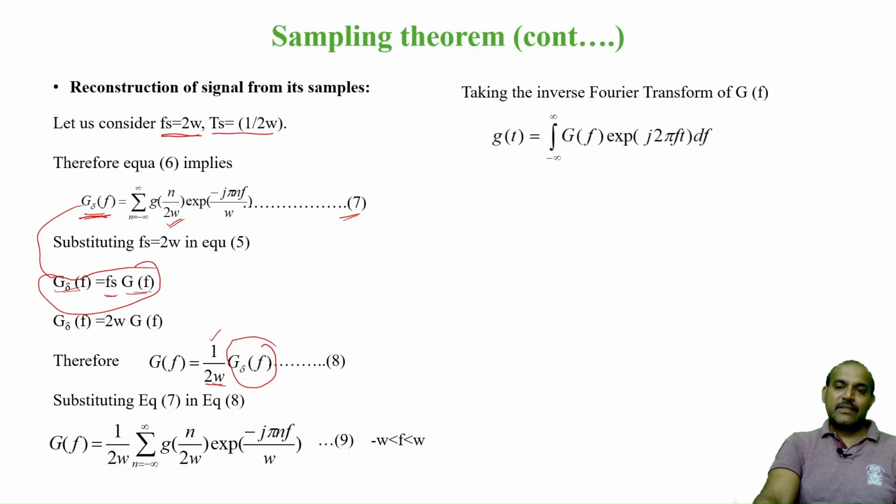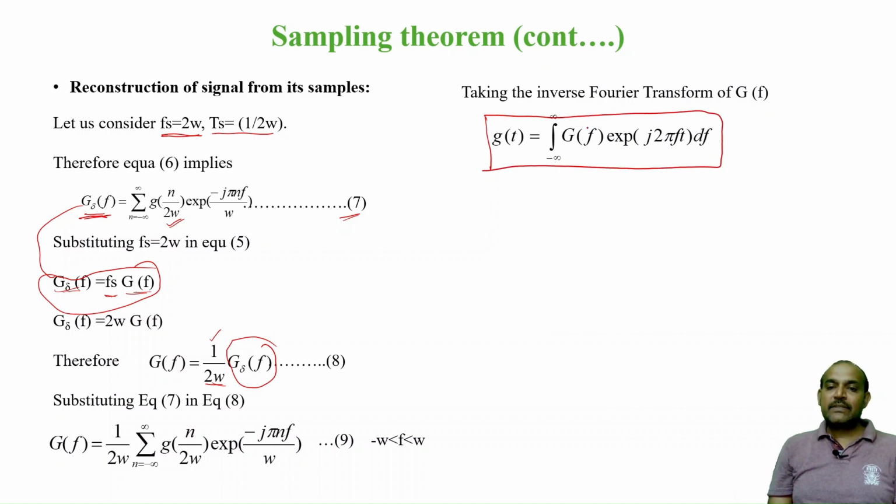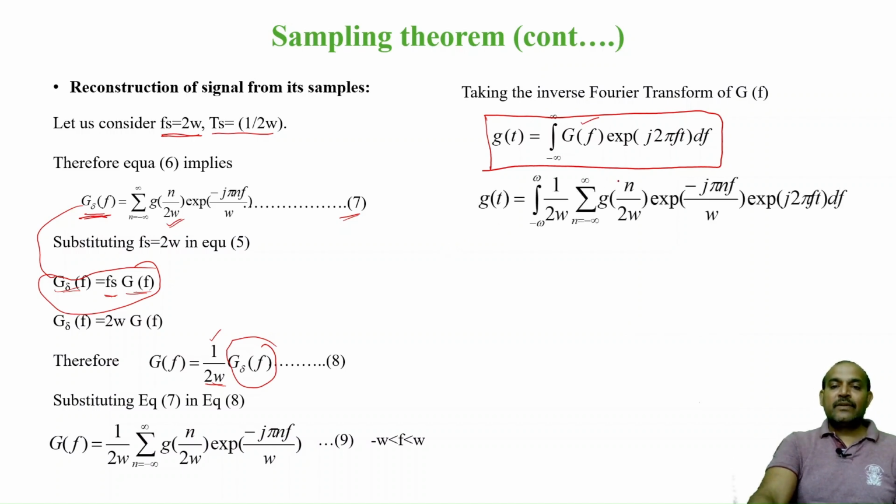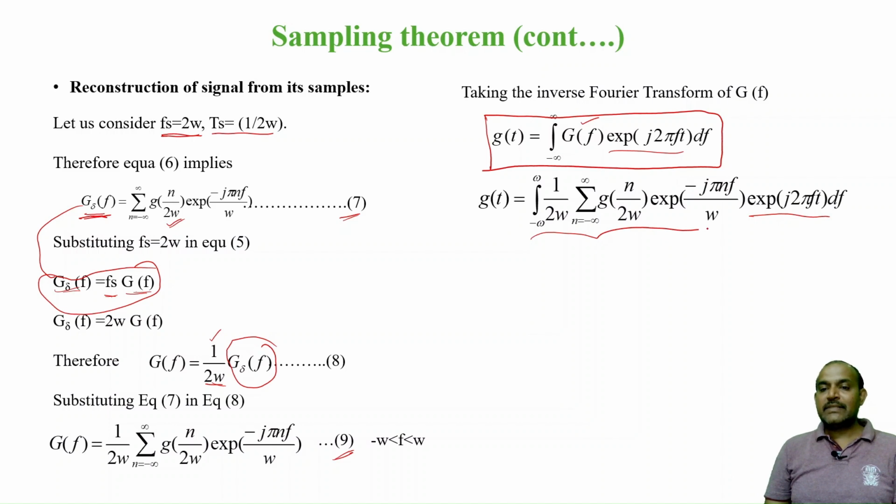For the inverse Fourier transform formula, G of t is the integral from minus infinity to plus infinity of the Fourier transform signal G of f into the exponential. Substitute the value of G of f from equation 9, and you get this expression. The exponential is there as it is; I have just replaced G of f here.